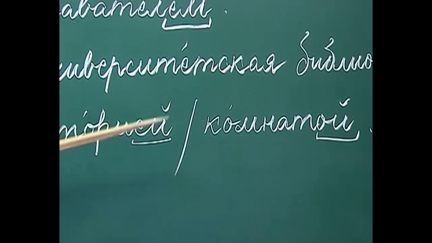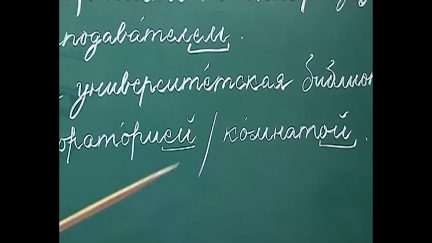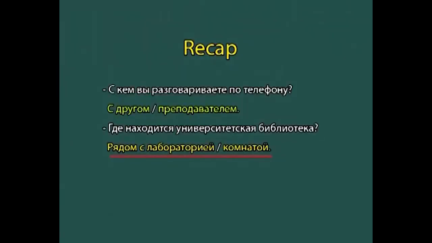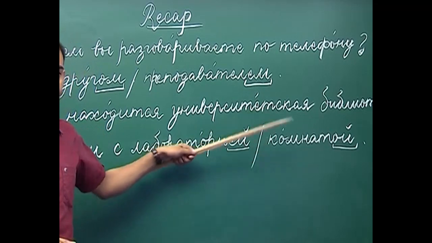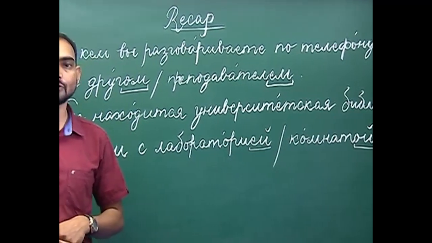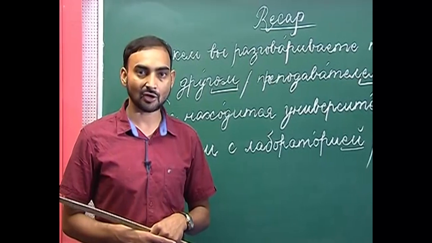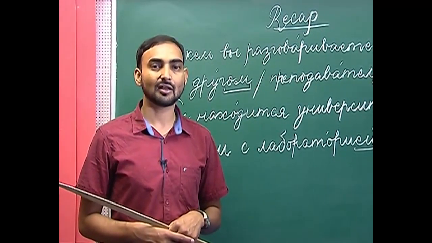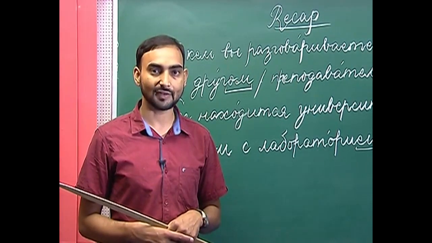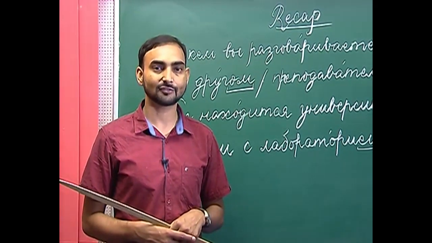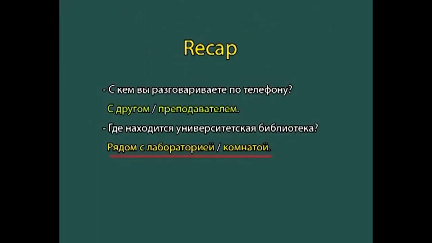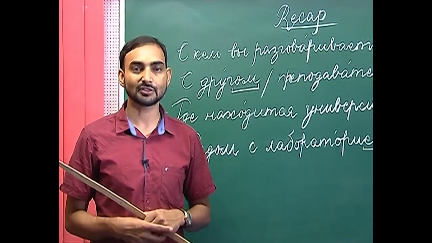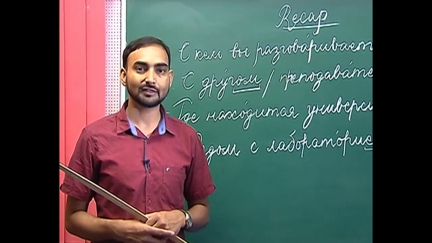So, there are two endings in the feminine nouns, oi or yei. So, лабораторией or комнатой. Apart from these two endings there is one more ending also. If a feminine noun ends with a soft sign, then we add yu, which is a soft vowel, at the end to get its instrumental case form. And neuter gender nouns decline in the same way as masculine nouns. So, this is about the declension of singular nouns in the instrumental case.